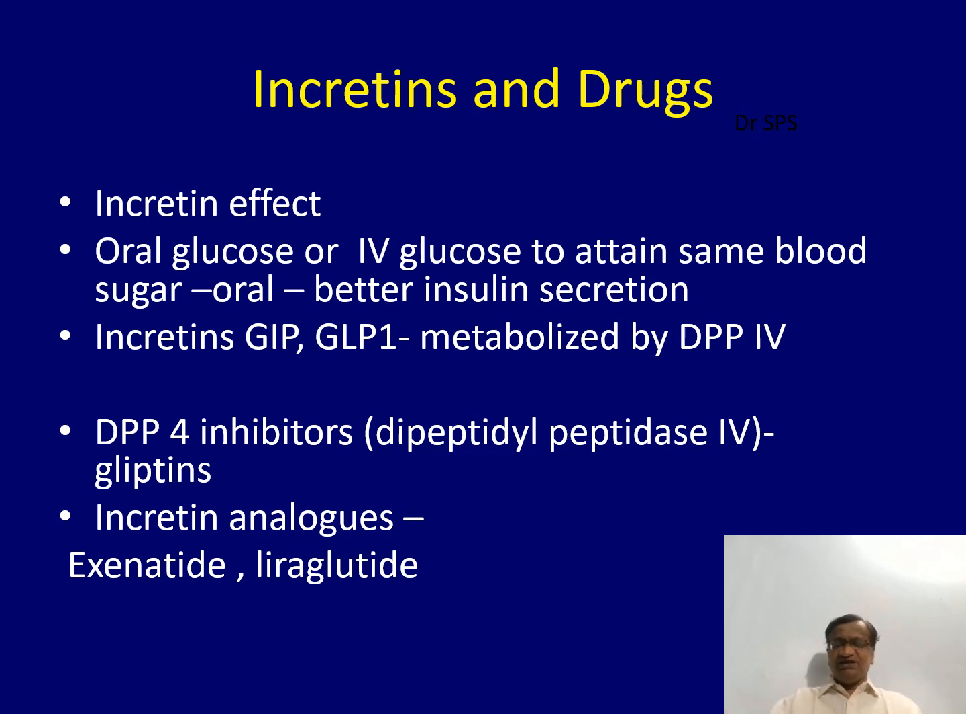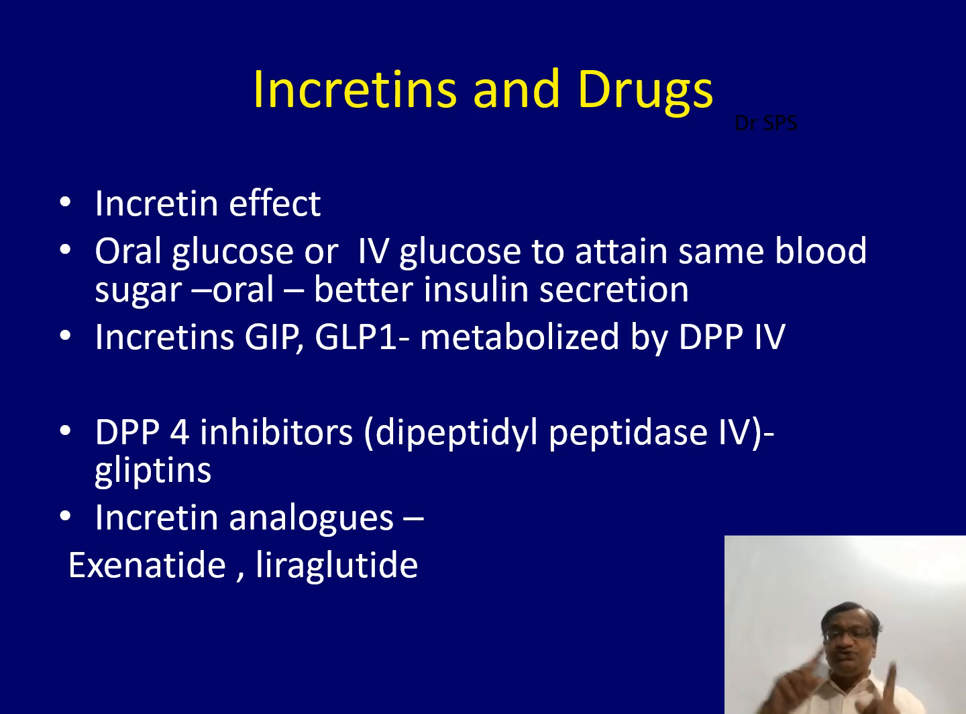Incretin effect means this: one fellow is there, and we are giving oral glucose. Now the sugar is 175. There is one more fellow, a B type fellow, and that fellow we are giving IV glucose, and measuring. The glucose is 175.